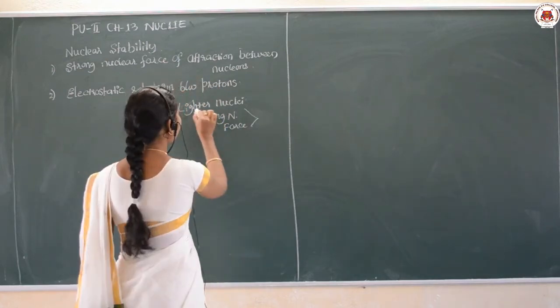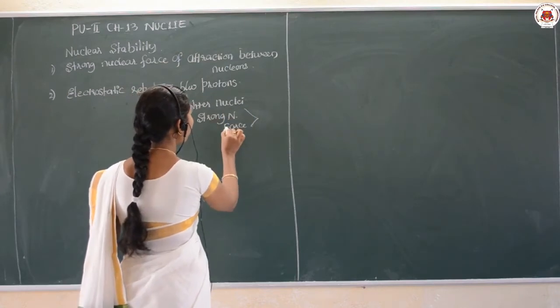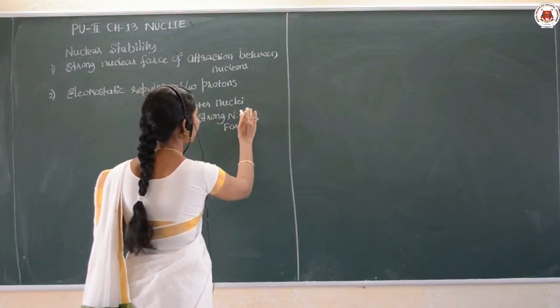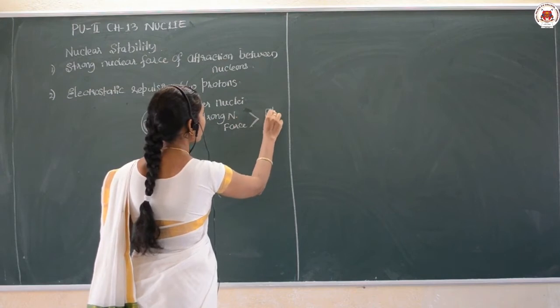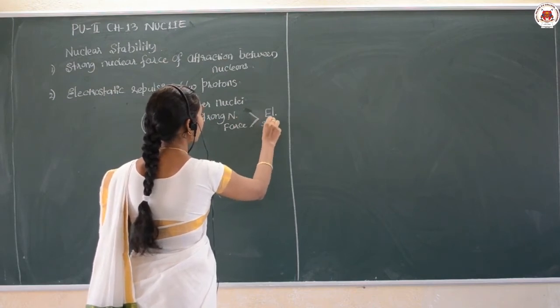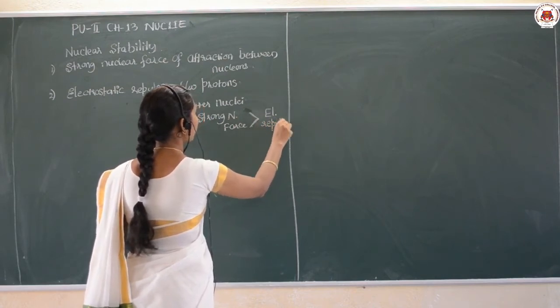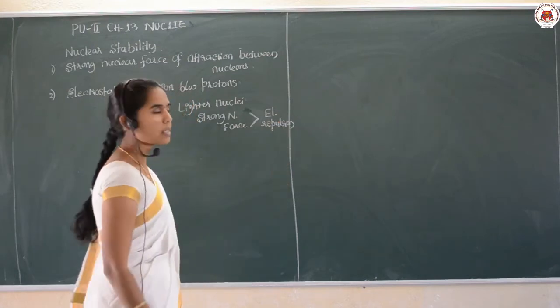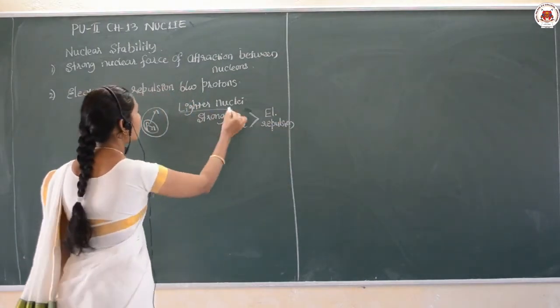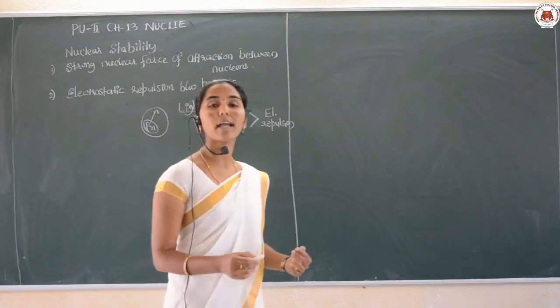So, in the lighter nuclei, the strong nuclear force is greater than the electrostatic repulsion. Yes, therefore we consider the lighter nuclei are stable.